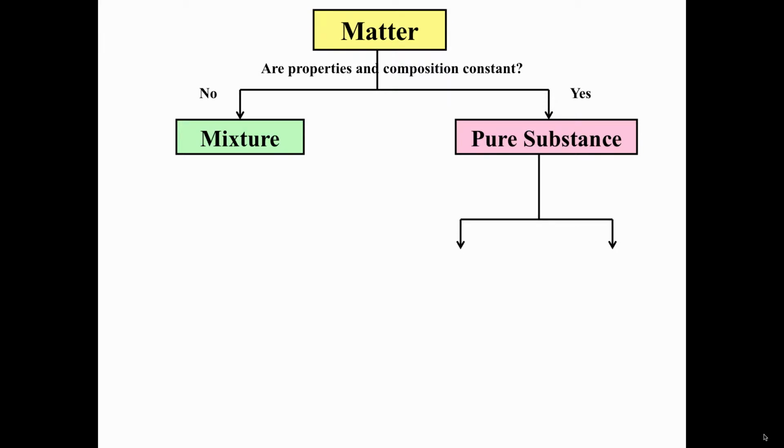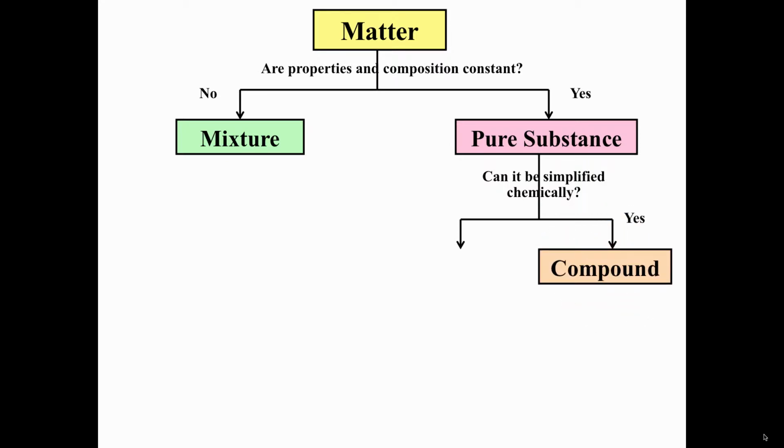Now, for the pure substance, we can ask whether or not that substance can be simplified by chemical means. If we can simplify it chemically, then we have what's known as a compound. For example, sodium chloride, or table salt, is made up of the elements sodium and chlorine, and there is a way, using chemical methods, to break that down into simpler substances, in other words, the sodium and the chlorine. Water can similarly be broken down into simpler substances, hydrogen and oxygen. So those are examples of compounds.